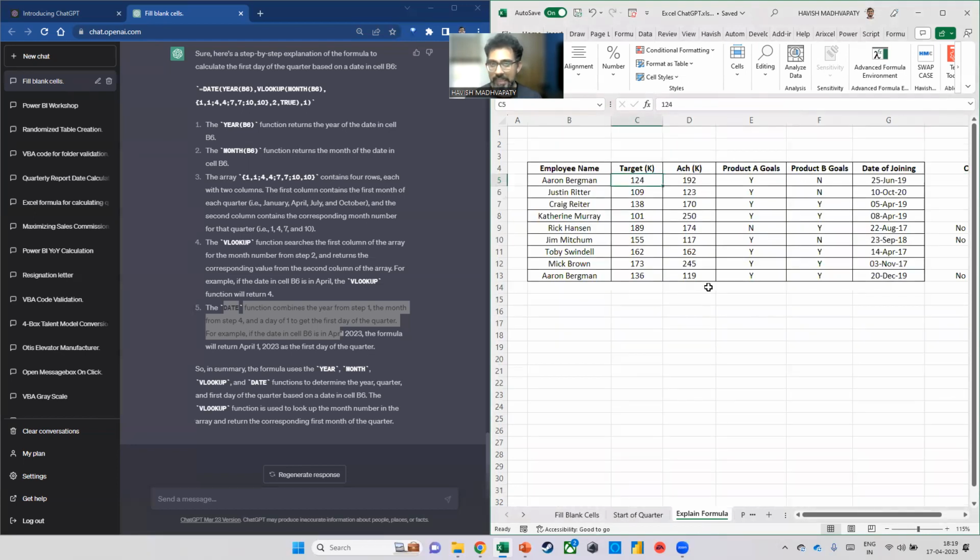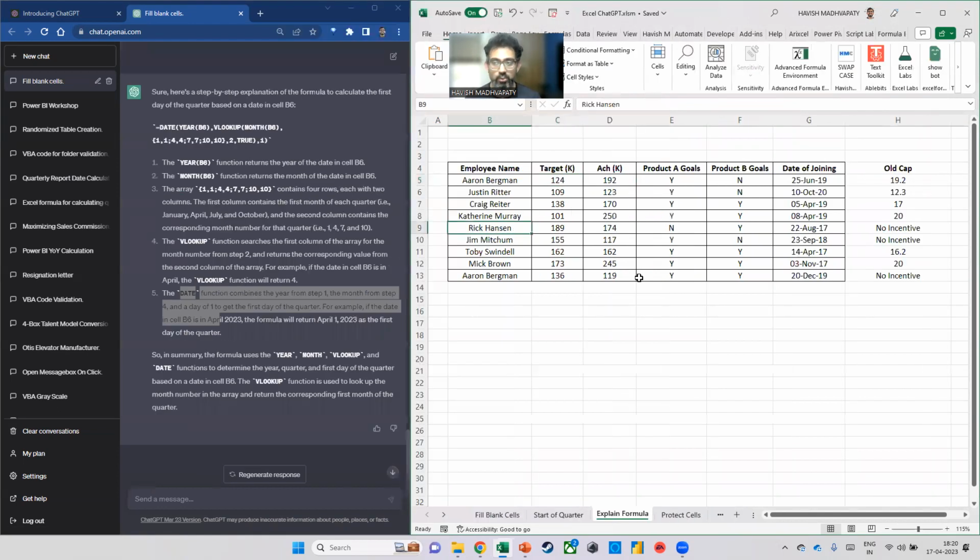Even though I've already done one of these examples before, the explanation of a formula, I still want to do one more for you to see how powerful the tool is. Check this out. So what we have here is an example that I do for a lot of my trainings. So this is a sales example where we say that there are these 9 employees and each of them have been given a target and they have to, of course, meet the target at least.